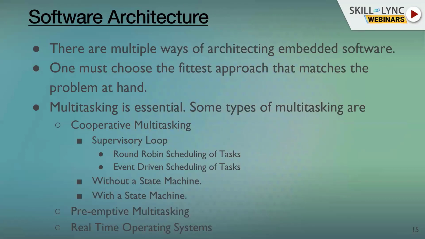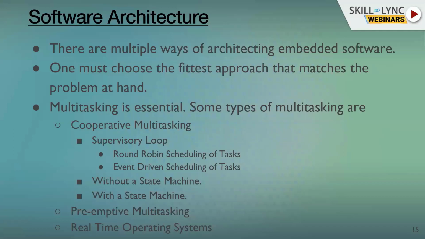So now that you know that we have this activity cycle, what are the software architectures that you can use? Having said that it's a small system, and that the RAM and ROM are small, another hallmark of an embedded system is that it is most of the time quite resource constrained. So there are a lot of constraints on the resources that it can use. It cannot use a lot of memory, it cannot use a lot of power, right? It also has to do all of these things within a given time span. So software architectures become very, very important.